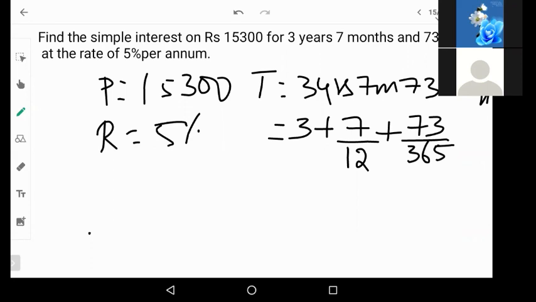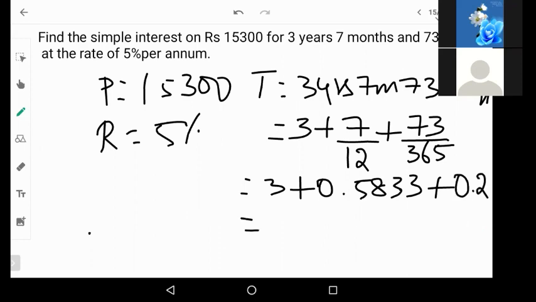Correct? Now, 12 and 365, you have to take LCM, where you will get big numbers. Now, try and divide this value. 7 by 12, 3 plus 0.5833 plus 73 divided by 365 will give you 0.2.